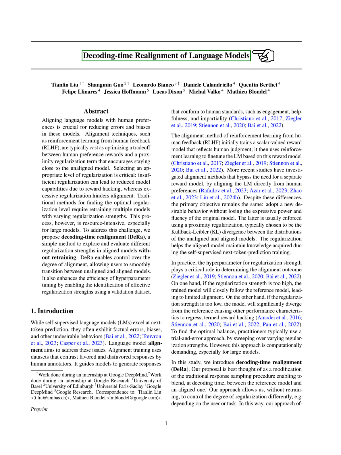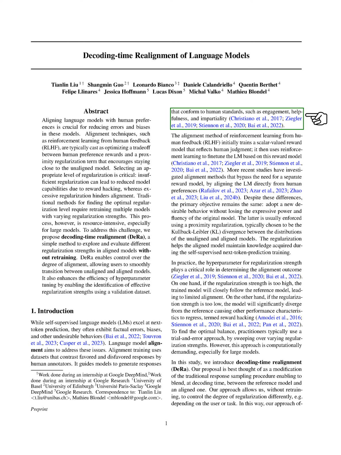Introduction. We're exploring how language models, which are great at predicting the next word in a sentence, sometimes get things wrong by presenting factual errors, biases, and other issues. To fix this, there's a process called language model alignment. This process involves training these models with datasets that show what kind of responses are preferred and which ones aren't, according to human judgment. This helps the models to produce answers that are more engaging, helpful, and unbiased.